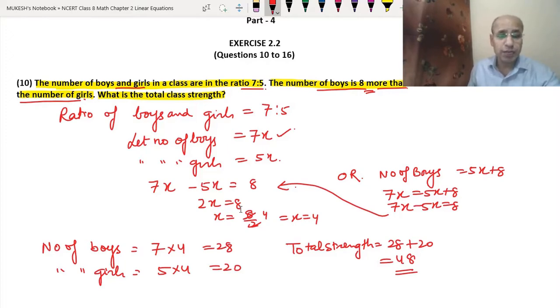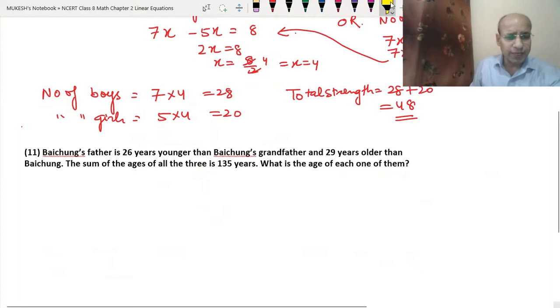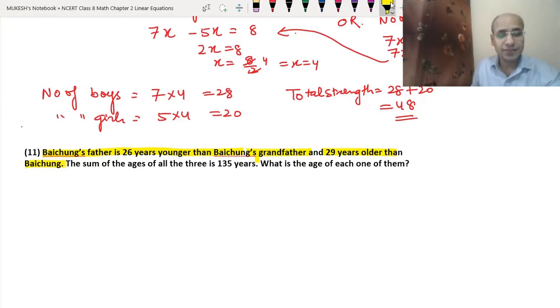So now let's do the 11th question. Baichung's father is 26 years younger than Baichung's grandfather and 29 years older than Baichung. Okay, Baichung Bhutia, the football player, is not the same person. The sum of the ages of all the three is 135 years. So what is the age of each of them? We have to find the age of each one.